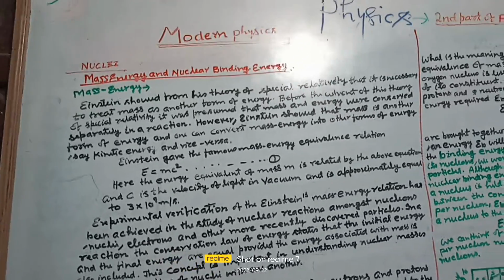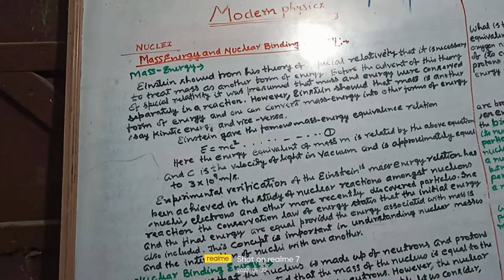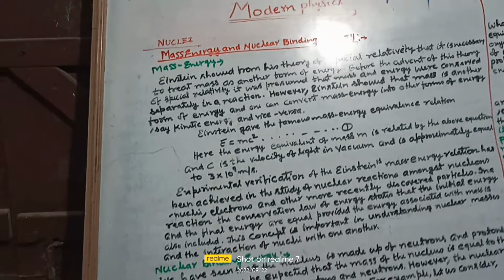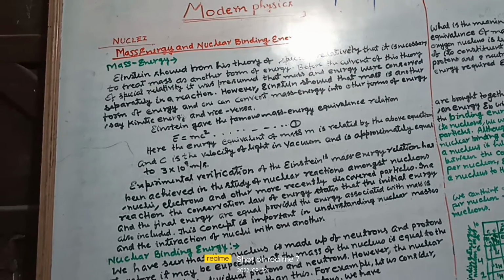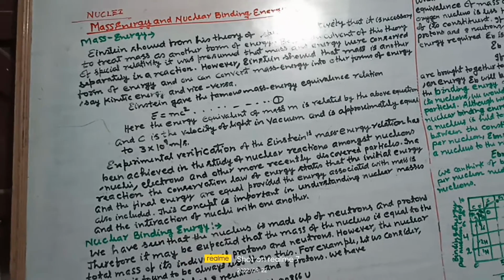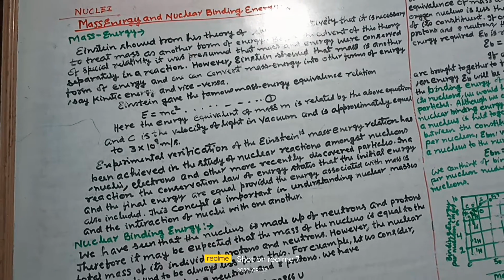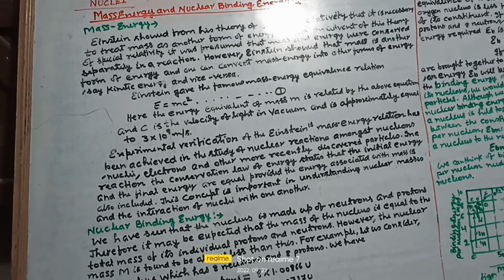Today, we shall study about mass energy and nuclear binding energy in nuclei. Mass energy: Einstein showed from his theory of special relativity that it is necessary to treat mass as another form of energy.